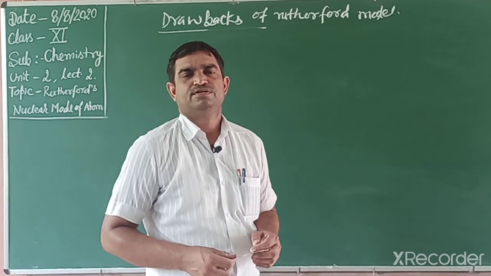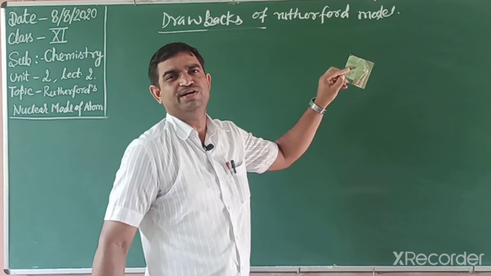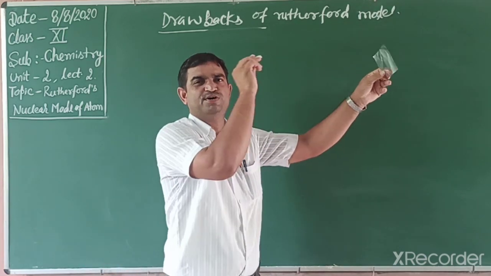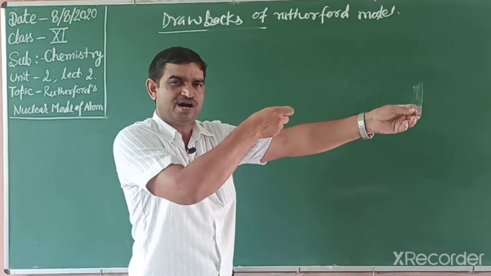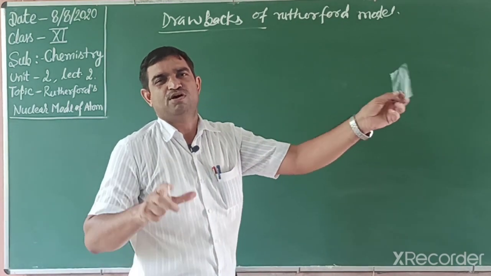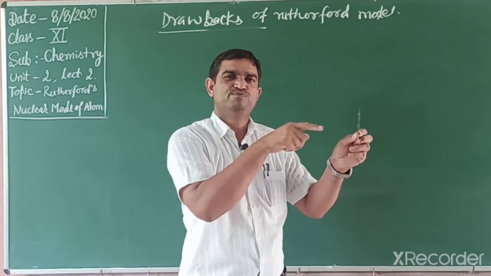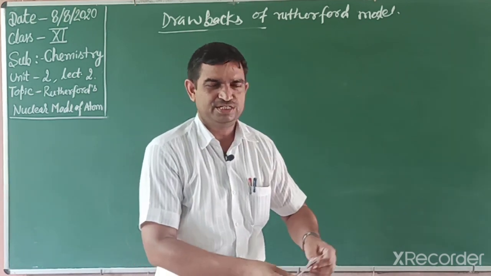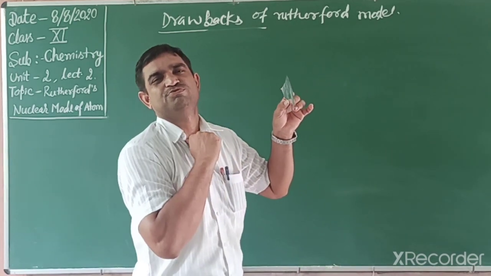Students, in Rutherford's alpha scattering experiment, a very thin gold foil was bombarded with alpha particles. He said it is like firing a 15-inch artillery shell at a very thin tissue paper and it comes back and attacks you.